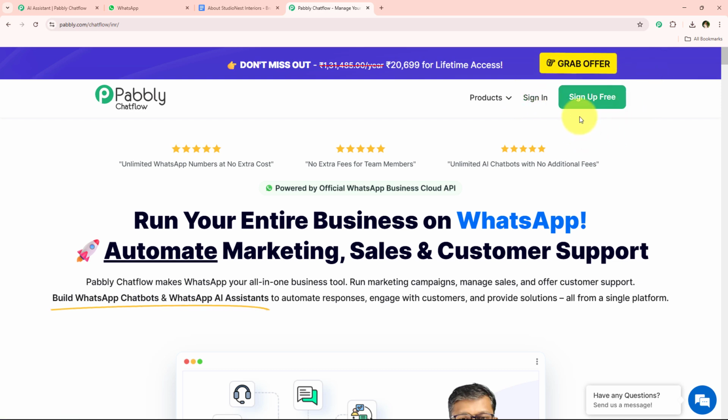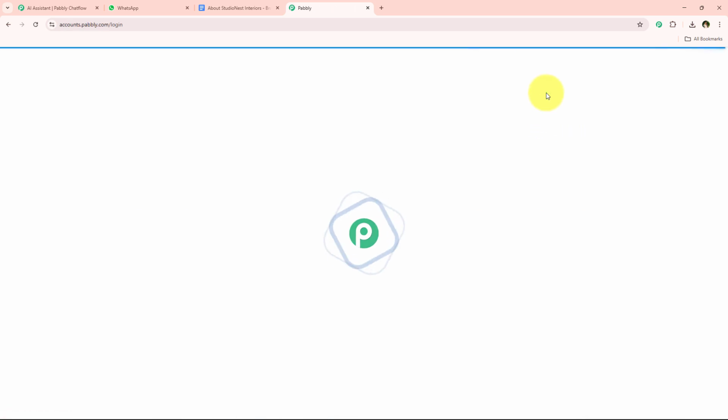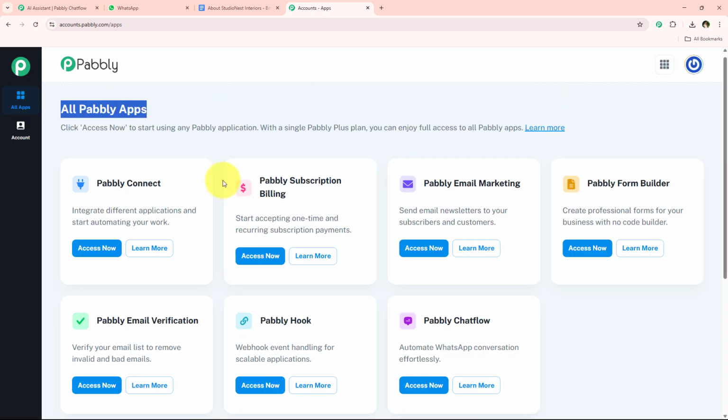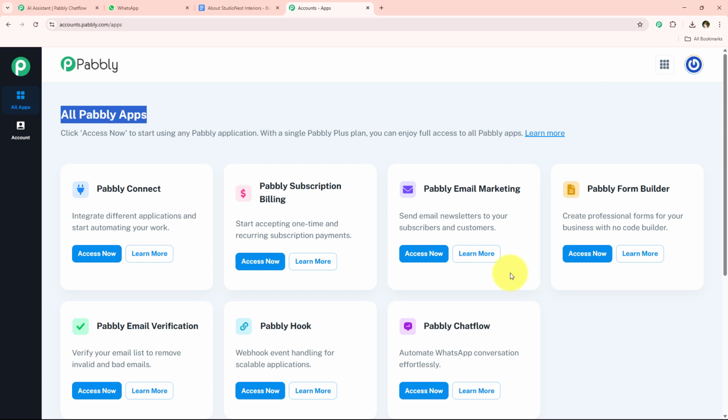So if you are a new user, you can click on this sign up for free, and you are going to get 100 tasks free every month to explore the application. But over here I am an existing user, so I'm simply going to click on this button which says sign in, and now it is opening all Pabbly apps, and over here you can see all the tools and applications